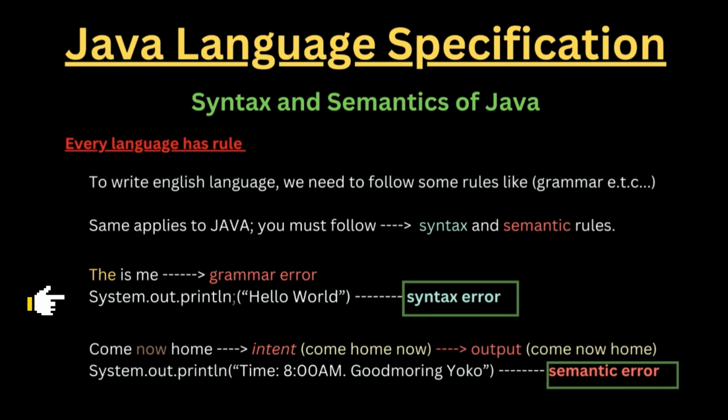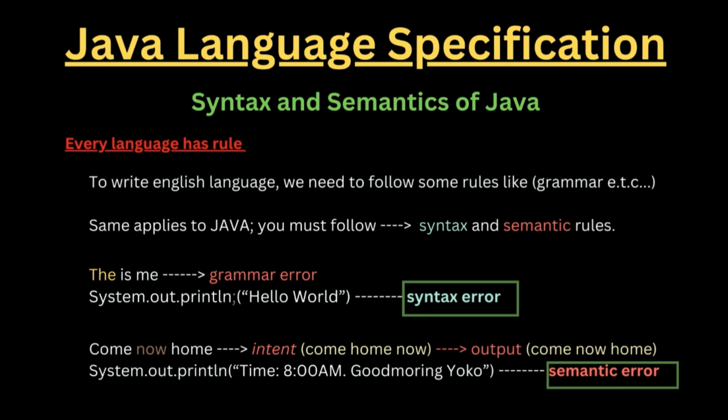And right here you can see the semicolon. It's not supposed to be there. It's supposed to be at the end of the closing bracket. Okay, so that's a syntax error. You can look at it too. This is me. I'm sorry, "D is me," which is grammatically wrong. It's supposed to be "this is me," not "D is me." It doesn't even make sense, right? So that's basically what a syntax error is, making errors in Java programming.